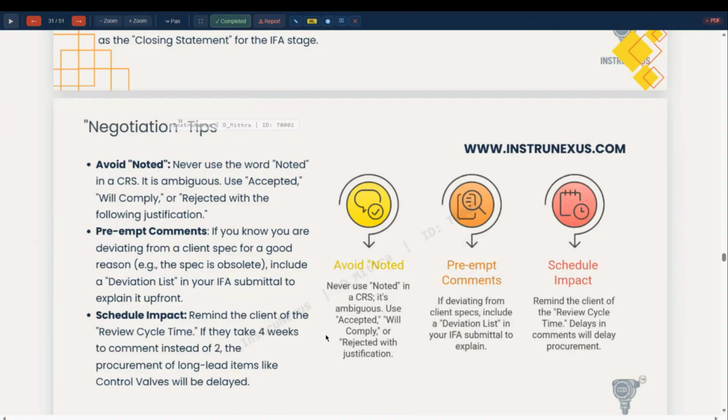And please see the review cycle for vendor drawings. If the review cycle is delayed, then a manufacturing impact may occur and the vendor may delay the delivery of the equipment or instrument and not meet the client requirement.